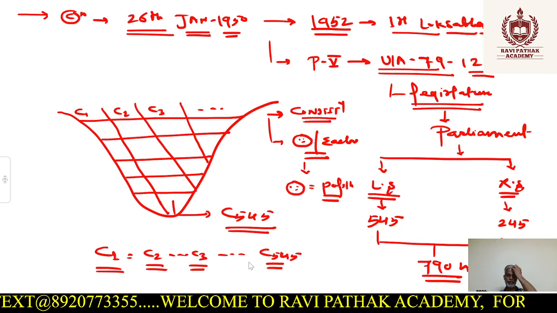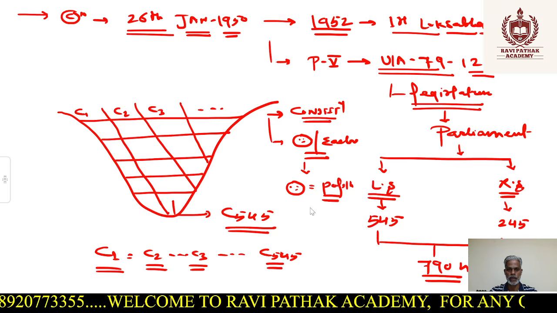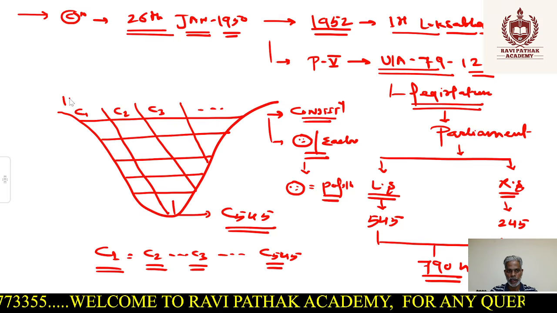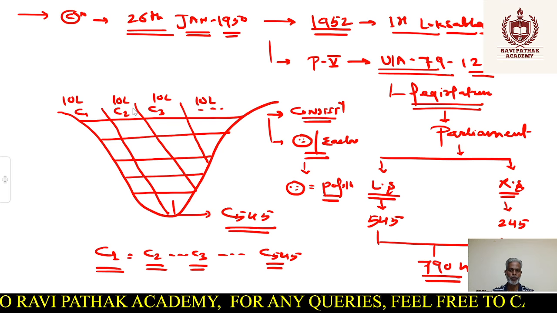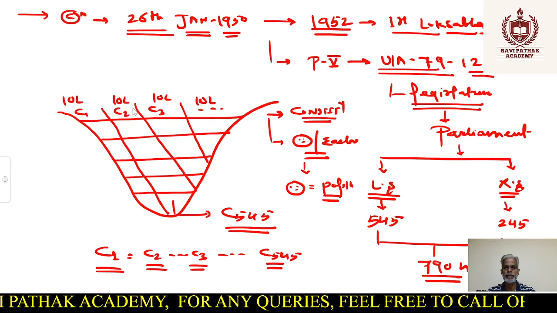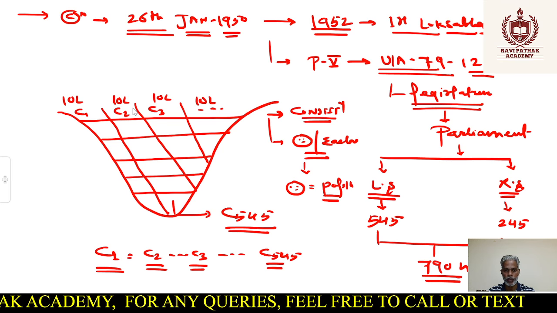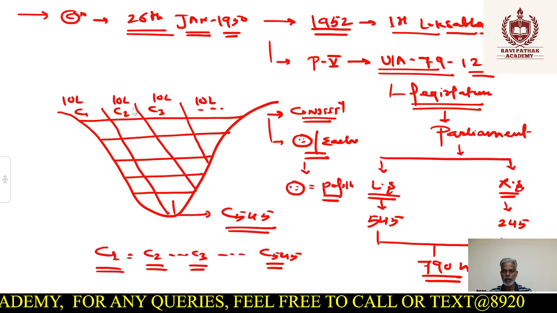That means if one member is representing 10 lakh people, all the constituencies will have around 10 lakh people, approximately, plus or minus a few people, but more or less the same population in all the 545 constituencies.